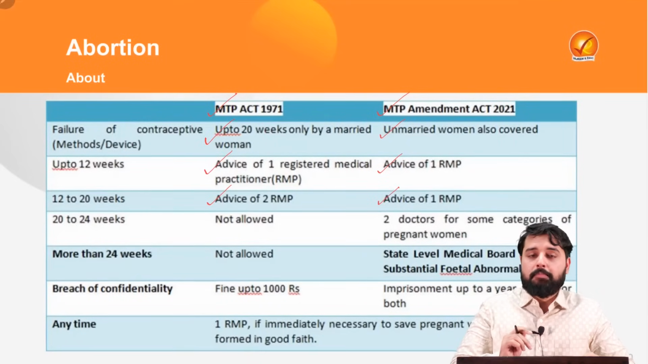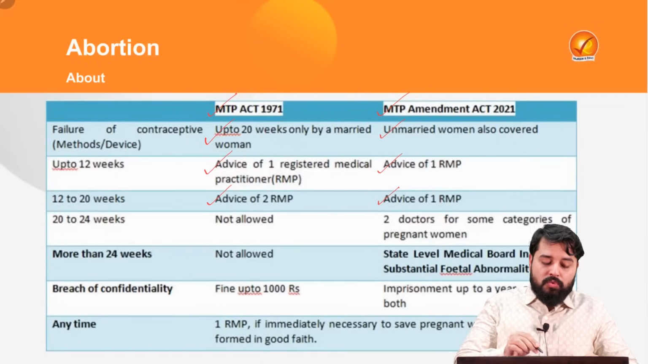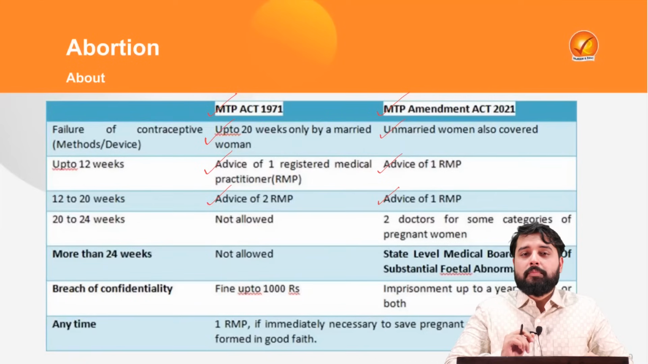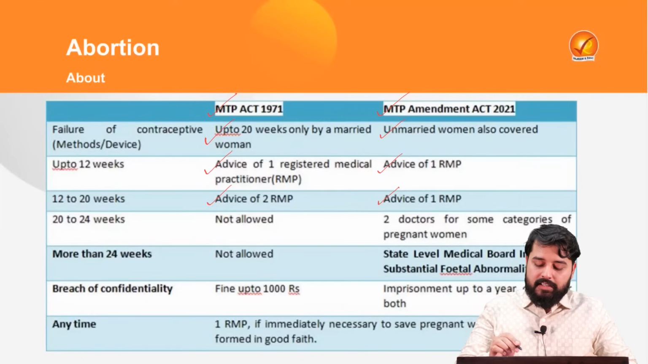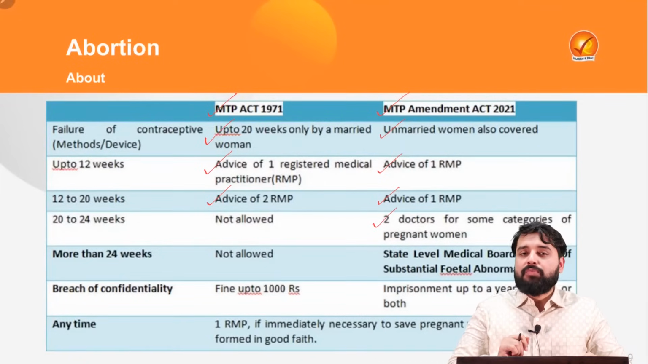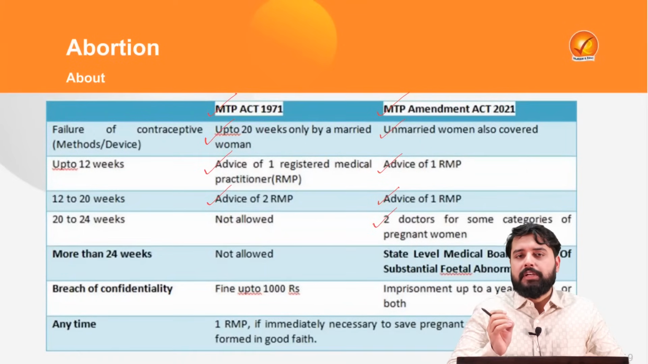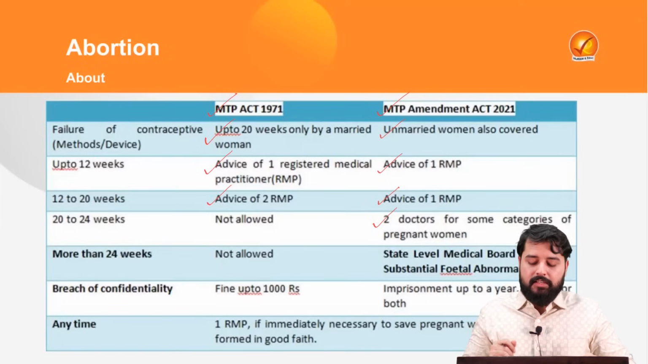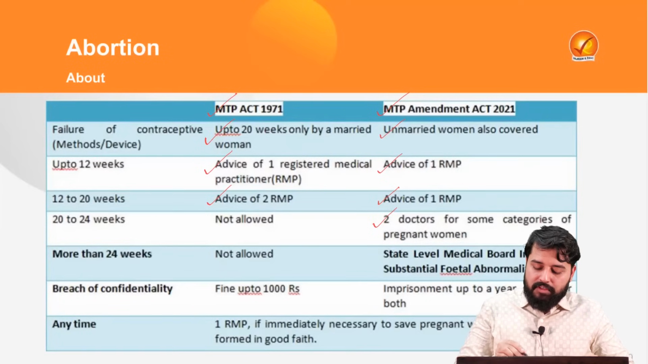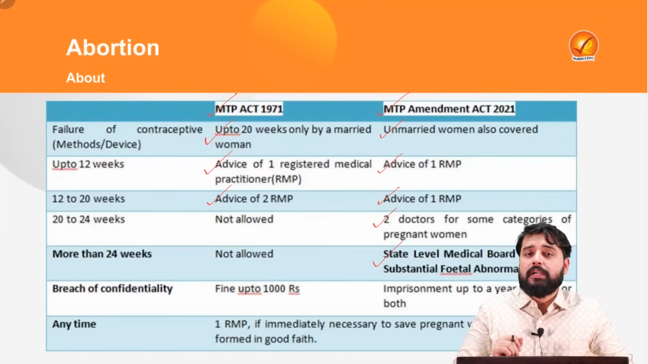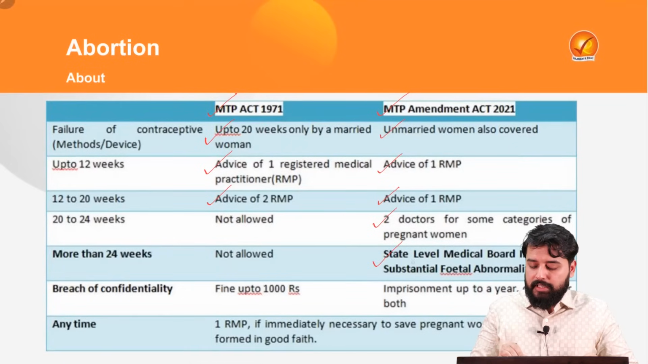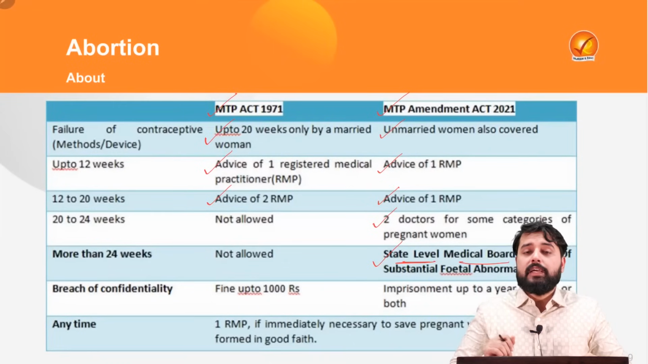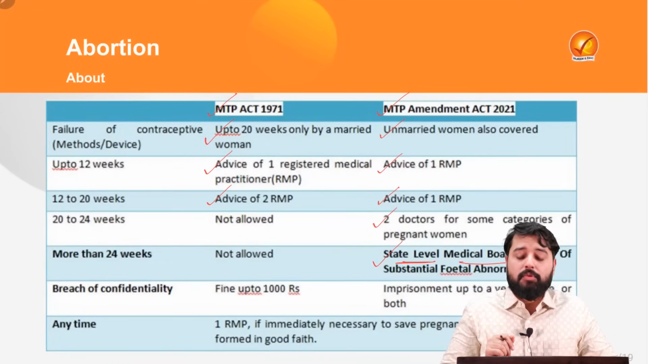Now only one RMP's advice will be sufficient. For more than 20 weeks, there was no termination of pregnancy allowed under the earlier act, but now up to 24 weeks, if two doctors recommend the termination of pregnancy, for some categories of women it can be allowed. They include, for example, the rape victims or the women facing mental issues, etc. For more than 24 weeks, earlier it was not allowed, but now it has been allowed if it is recommended by the state level medical board in case of substantial fetal abnormality.